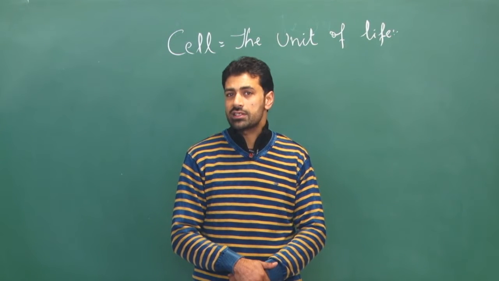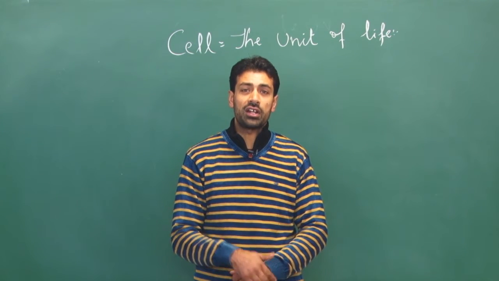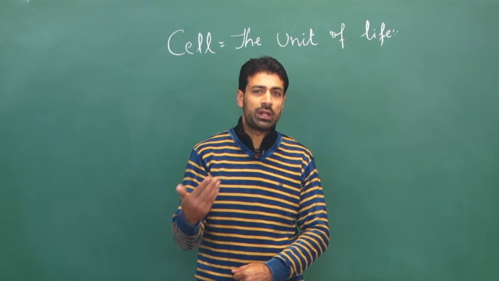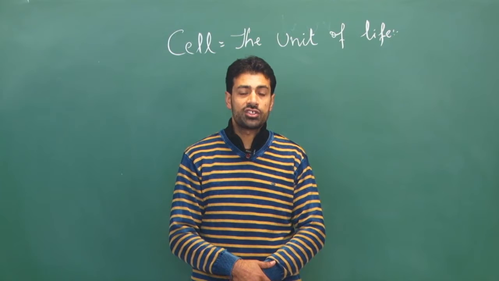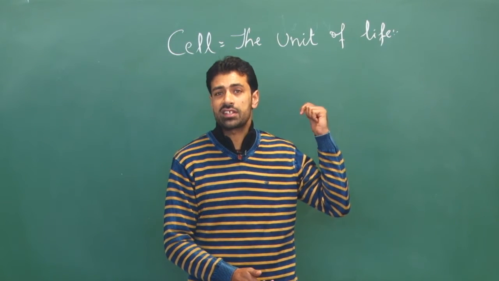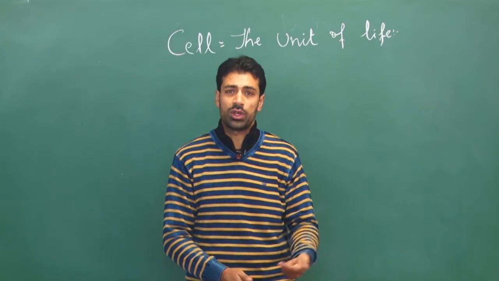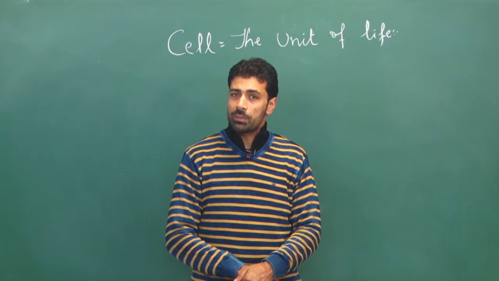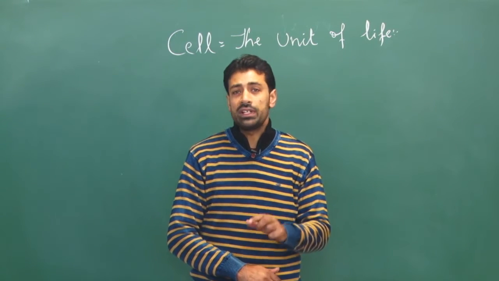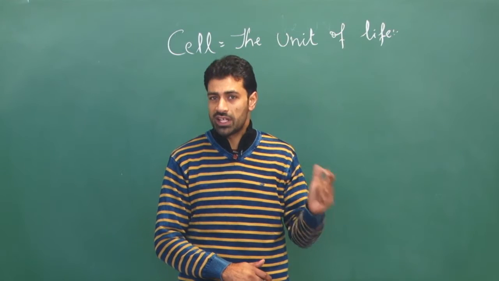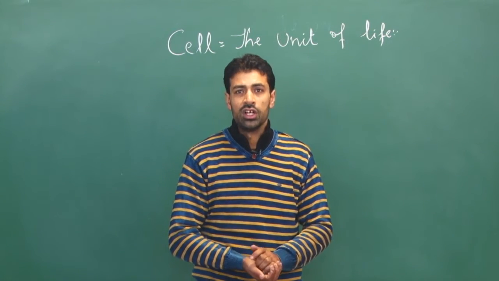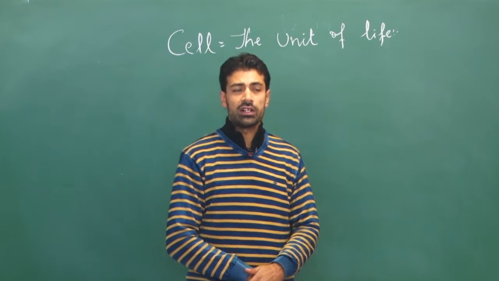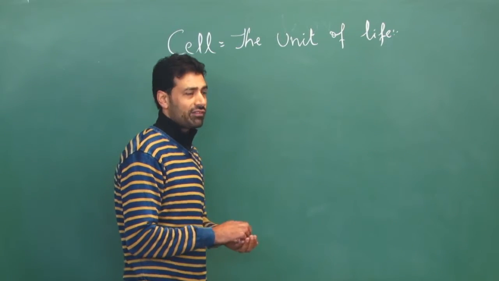Then we will discuss the parts of the cell, starting from cell wall to plasma membrane to cytoplasm, nucleus and other structures which are present inside a prokaryotic cell or a eukaryotic cell. We also have to discuss a bit about different types of cell divisions, namely mitosis and meiosis. So, let's begin with the topic, cell, the unit of life.